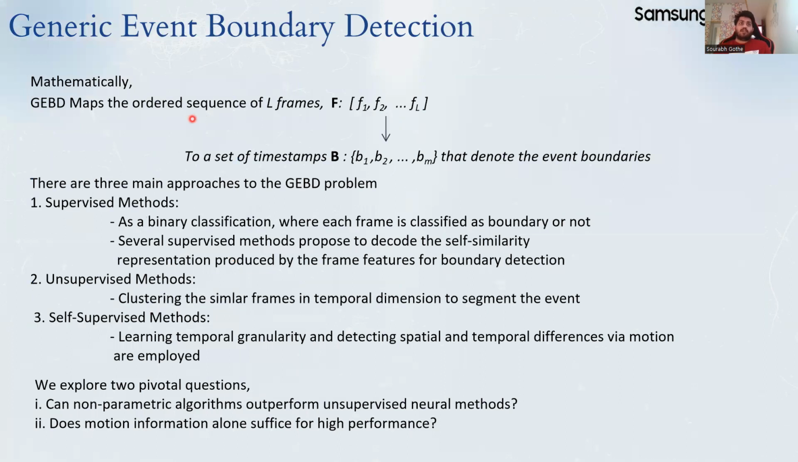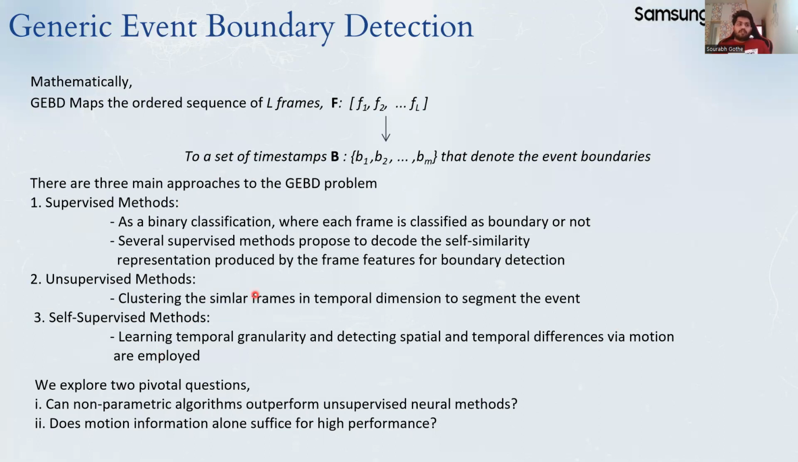Mathematically, GEBD maps the ordered sequence of L frames to a set of timestamps B1 to Bm that denote the event boundaries. GEBD is mainly solved with three approaches. Supervised approaches, where each frame is classified as boundary or not. Mainly these methods utilize the self-similarity matrix and propose to decode that representation, which is generated from the frame features. In unsupervised methods, clustering of similar frames in the temporal dimension is used to segment the events. In self-supervised methods, representation learning is explored, and detecting spatial and temporal differences via motion is employed.